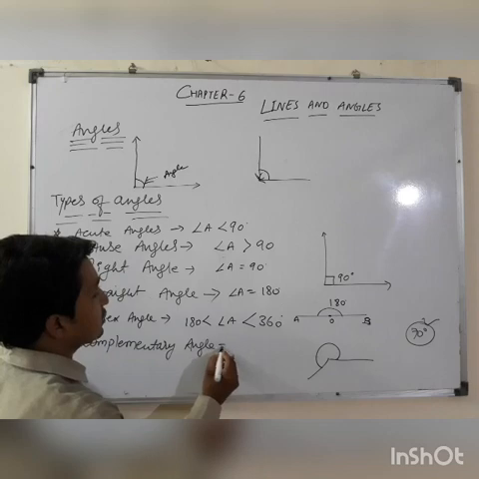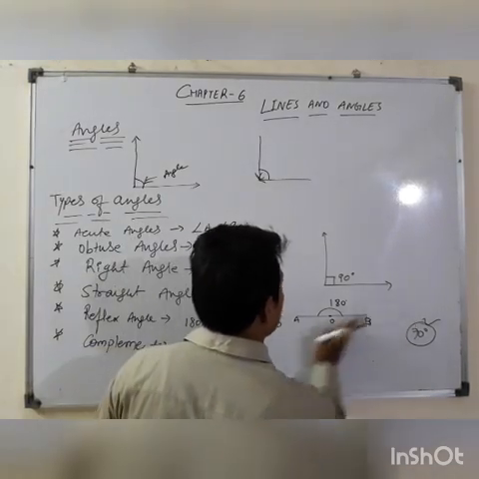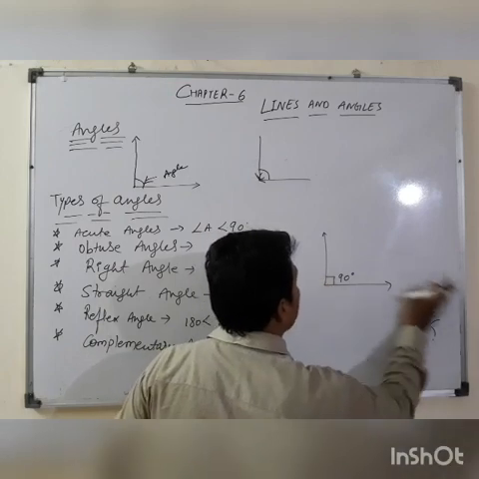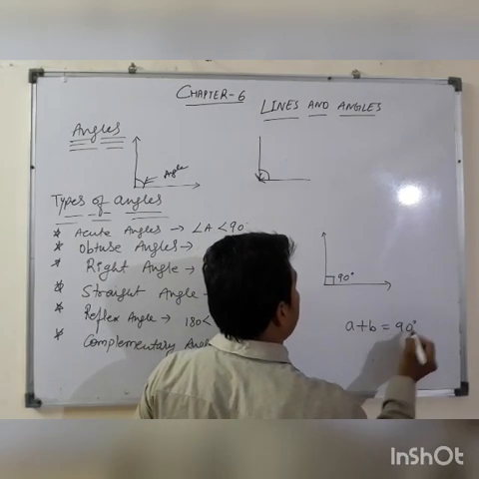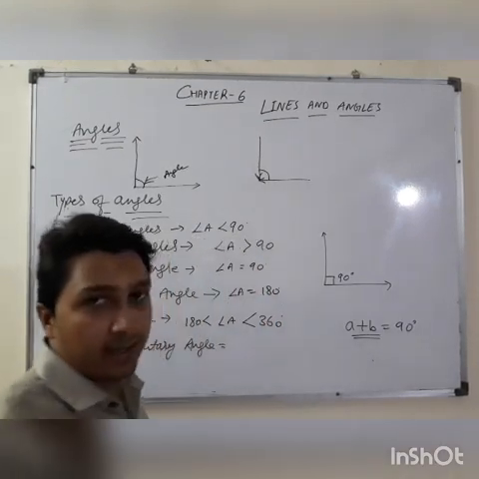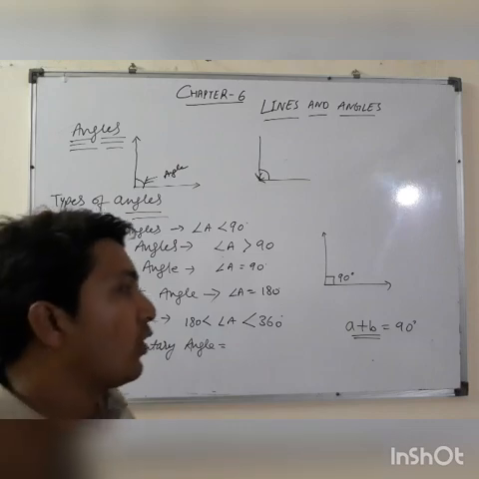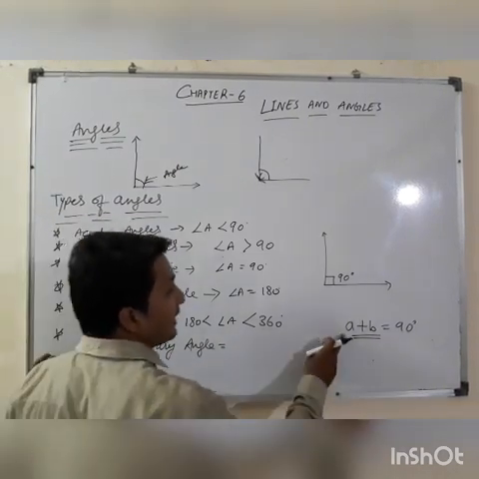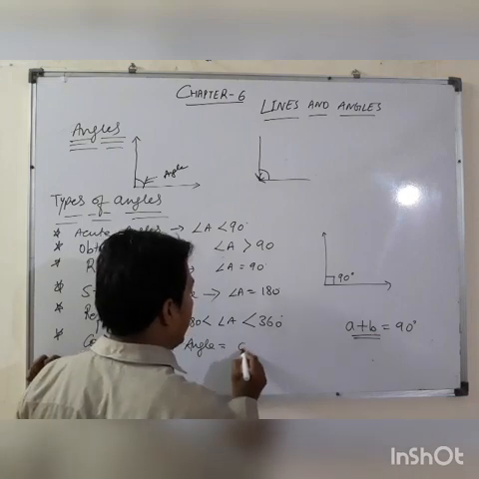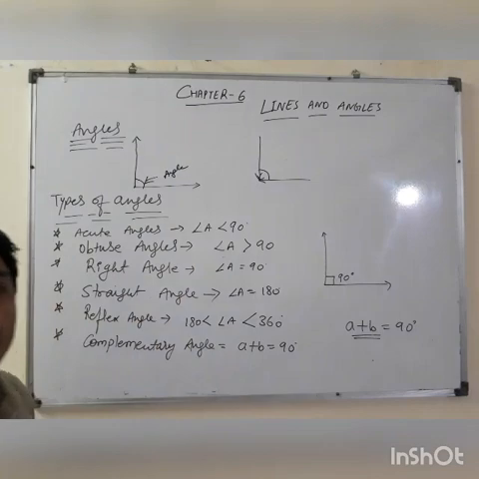Complementary angles. So what are complementary angles? For example, if two angles whose sum is equal to 90 degrees, they are called complementary angles. Is it clear? Such two angles whose sum is 90 degrees are called complementary angles. For example, if you have one angle A and another angle B, then angle A plus B will be equal to 90 degrees. It will be known as complementary angles.